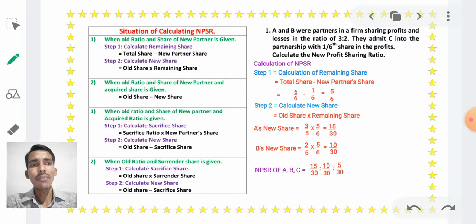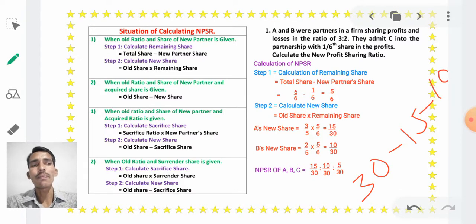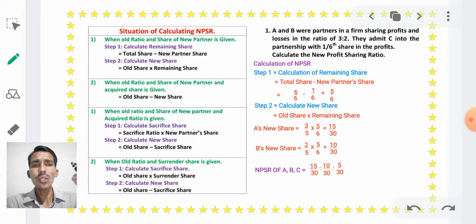Just here, if the company got 30 rupees profit, then 15 rupees will be given to A and 10 rupees will be given to B. The remaining profit will be 5 rupees, which will be given to C. From 30 rupees, we have to deduct 15 rupees and 10 rupees, means total 25 rupees.